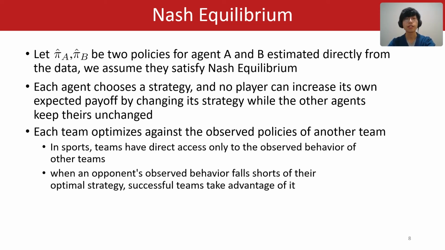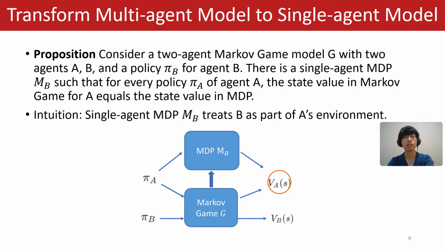In sports, teams have direct access only to the observed behavior of other teams, and when an opponent's observed behavior falls short of their optimal strategies, successful teams take advantage of it. Based on this assumption, we can transform the multi-agent model to a single-agent model. The intuition here is if we treat B as A's environment, we can transform the Markov game to a Markov decision process. And the value function for agent A in the Markov game and MDP is identical.